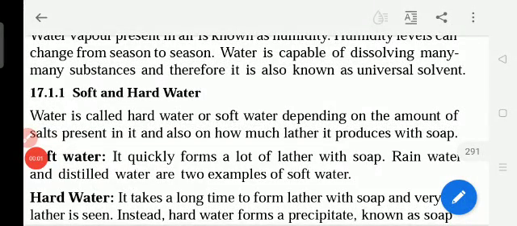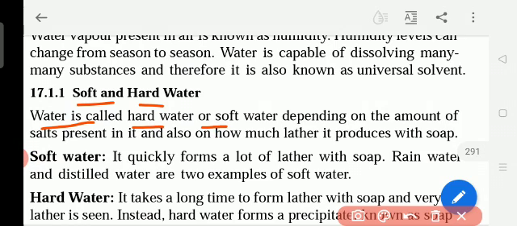Now we study what is soft water and what is hard water. Okay, soft and hard water. Water is called hard water or soft water depending on the amount of the salts present in it and also how much lather. So lather means what? Lather. When we apply the soap, we get white color bubbles, no? So many white color bubbles. So it is called a lather.